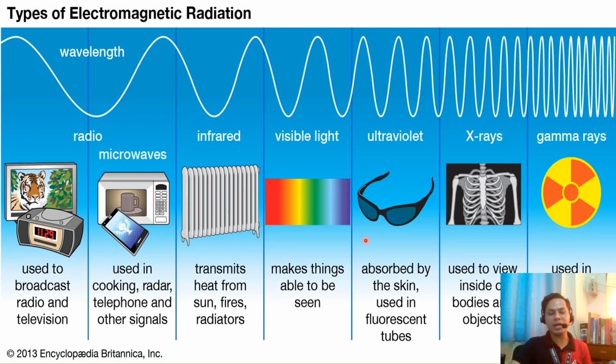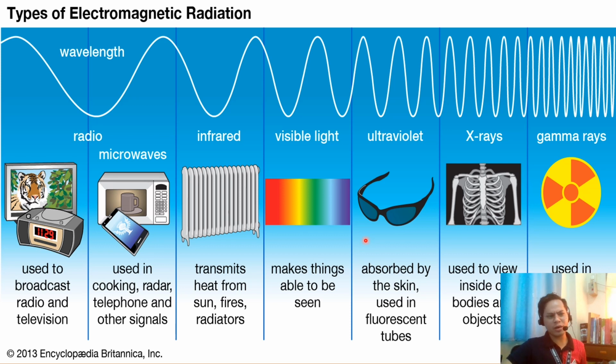Next, we also discussed the different regions of the electromagnetic spectrum. When you check your textbooks, it is written there what the uses of all of these regions are, starting from the radio wave, the microwave, the infrared, visible light, the ultraviolet, the X-ray, and the gamma ray. It is also written here on the screen, you can read it.